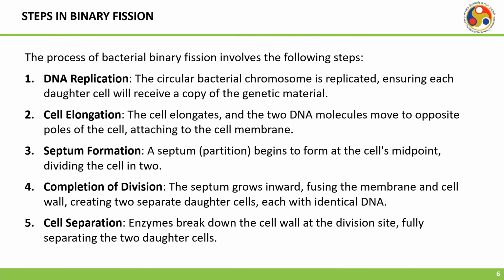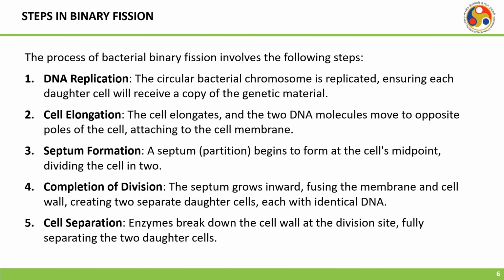What are the steps in binary fission? The process of bacterial binary fission involves the following steps. Number 1, as I have already told, DNA replication. The circular bacterial chromosome is replicated, ensuring each daughter cell will receive a copy of the genetic material. Then there will be cell elongation. The cell elongates and the two DNA molecules move to opposite poles of the cell, attaching to the cell membrane. Then there is septum formation, a partition which begins to form at the cell's midpoint, dividing the cell in two. Then there is completion of the division. The septum will grow inward, fusing the membrane and cell wall, creating two separate daughter cells, each with identical DNA.